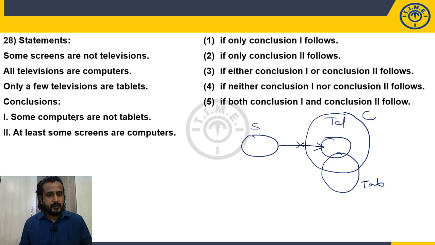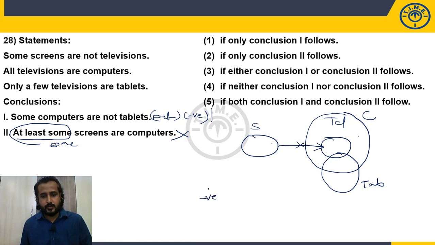Now what is the first conclusion? Some computers are not tablets. Yes, it is a definite conclusion and it is also negative conclusion. Okay. What is the second one? At least some screens. At least some is same as some. No issue. Some screens are computers. Is it some screens are computers? No, there is no relation in the basic diagram. So it is false.